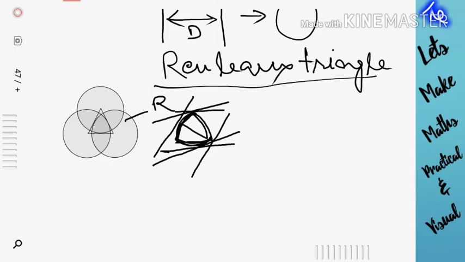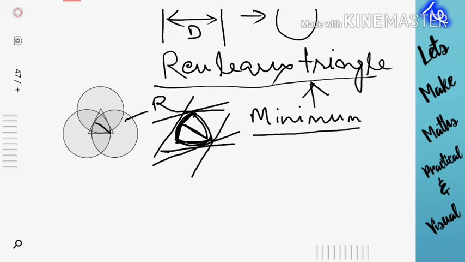So the minimum area that can be enclosed, that is having this property of same distance between parallel lines, is the Reuleaux triangle.